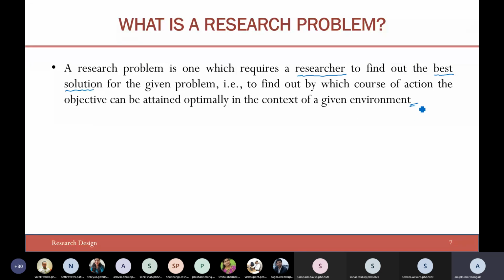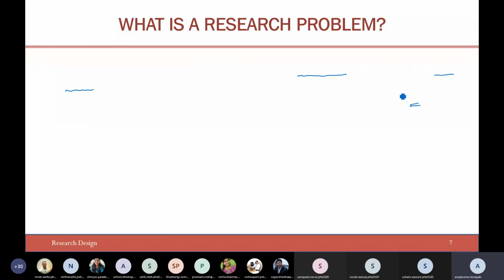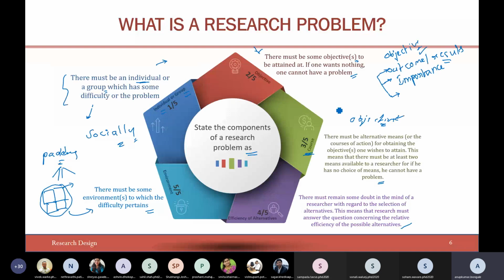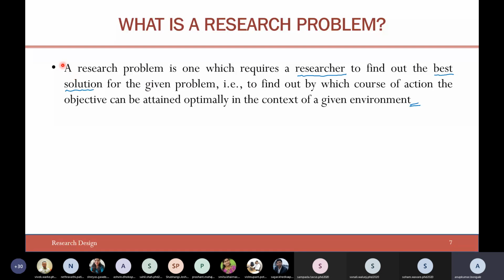You can see that the 5 points I just mentioned, the individual or the group, the objective, alternative courses of action and their efficiencies, and also the environment, are all contained in my definition of a research problem.